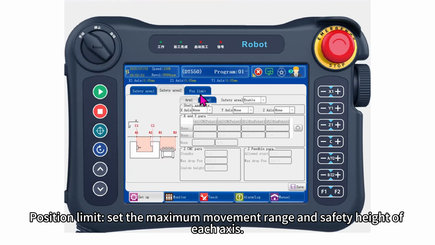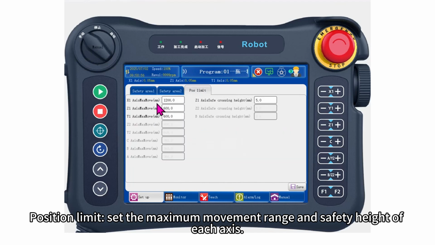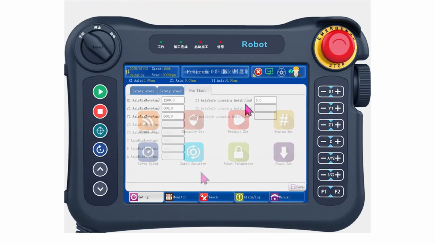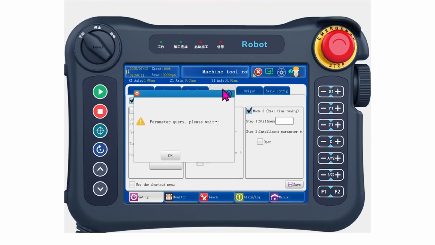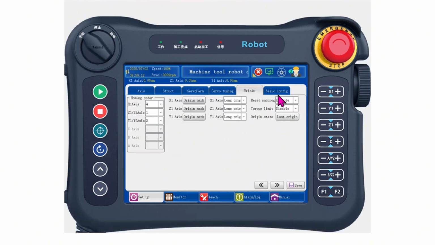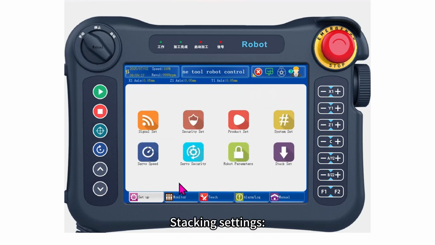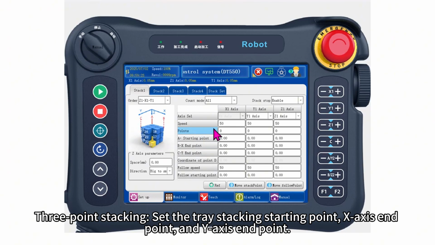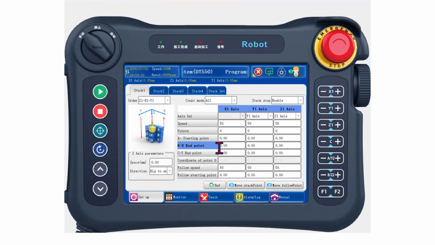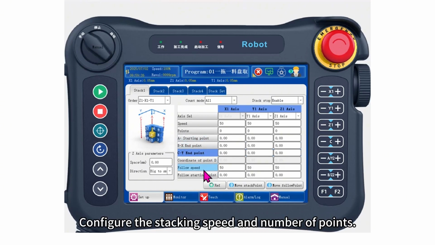Position limit set the maximum movement range and safety height of each axis. Machine parameters configure each axis parameter, limit, structure, servo parameters, origin parameters. Stacking settings. 3-point stacking set the tray stacking starting point, x-axis endpoint, and y-axis endpoint. Configure the stacking speed and number of points.